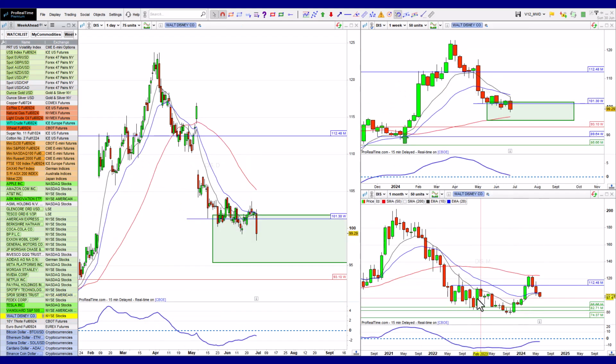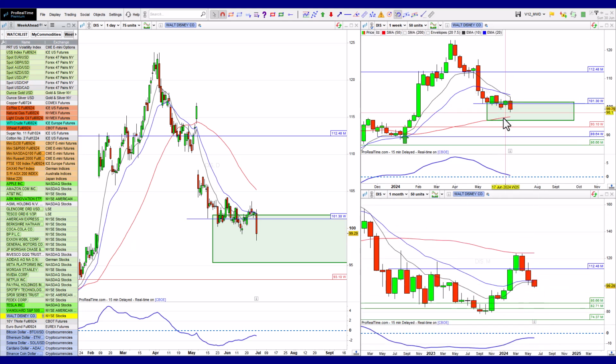And we're looking for this pullback into this type of structure, a bullish candle here. So let's see if that's the case. Not there yet, but I have highlighted this entire area where I think there is sufficient room for it to do that, but it isn't there yet.